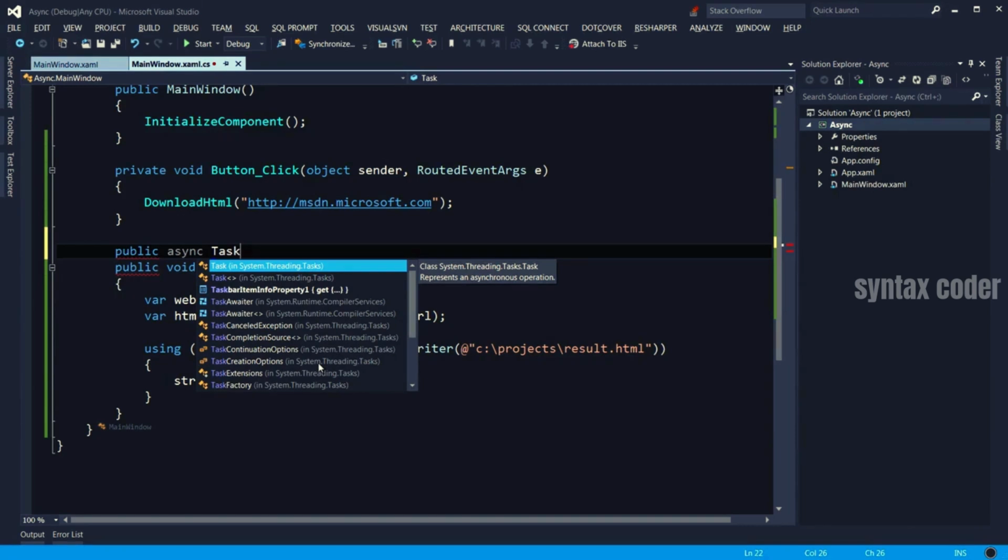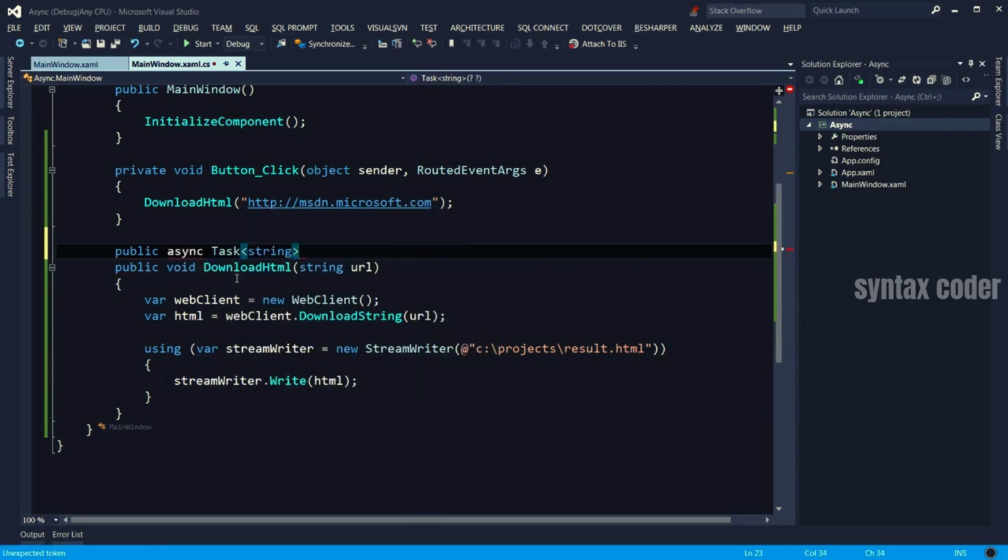It comes in two forms. One is the non-generic form, which is this one here, and one is the generic form. So if your method returns, let's say a string, you need to use the generic version of the task. So that would be Task of string. If your method is void, you need to use the non-generic version of Task, which is just this one here.